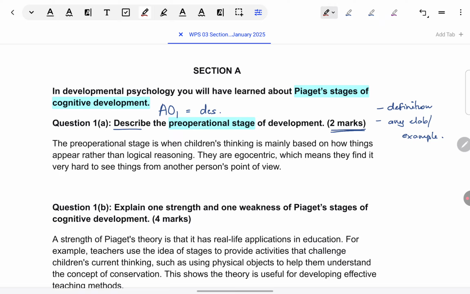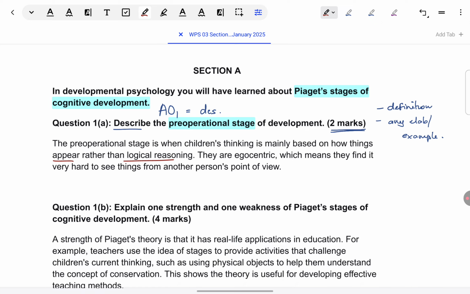So, the model answer says that this stage is when children's thinking is mainly based on appearance rather than logical reasoning. We know that this is the stage which comes before the child can develop reasoning skills. So, this is a perfect definition. You might have learned some other definition from your reference material. You're most free to give that as long as it's accurate.